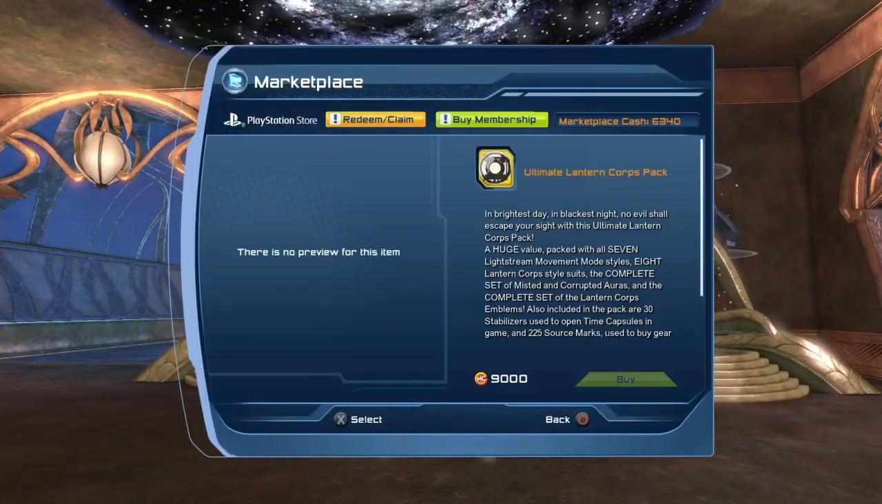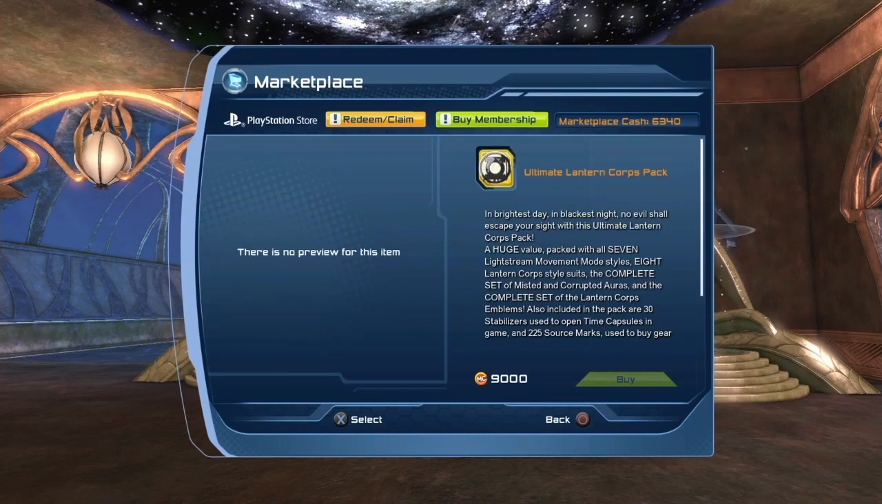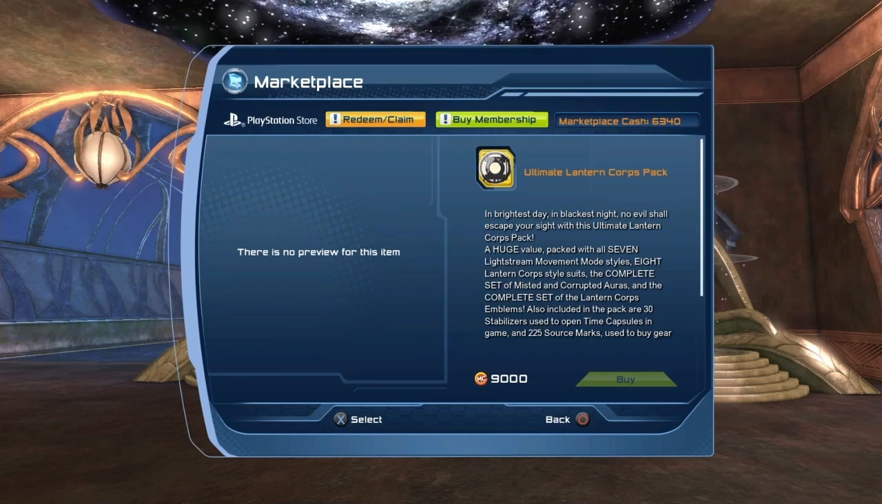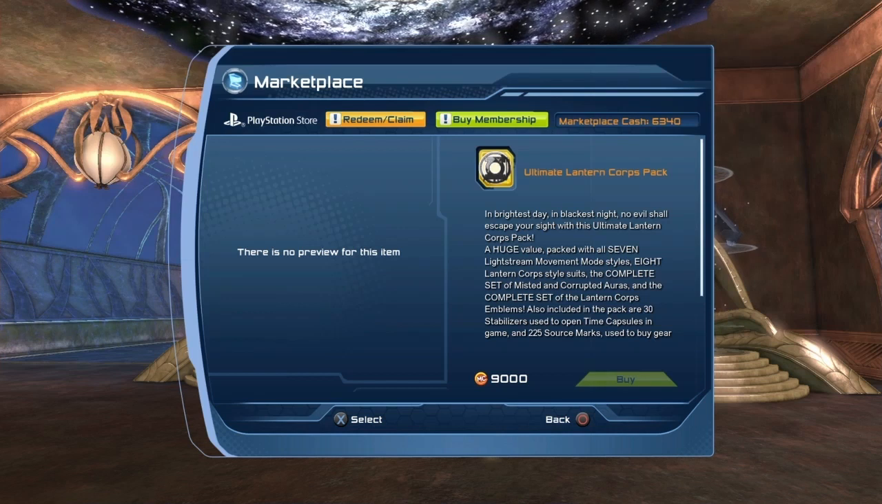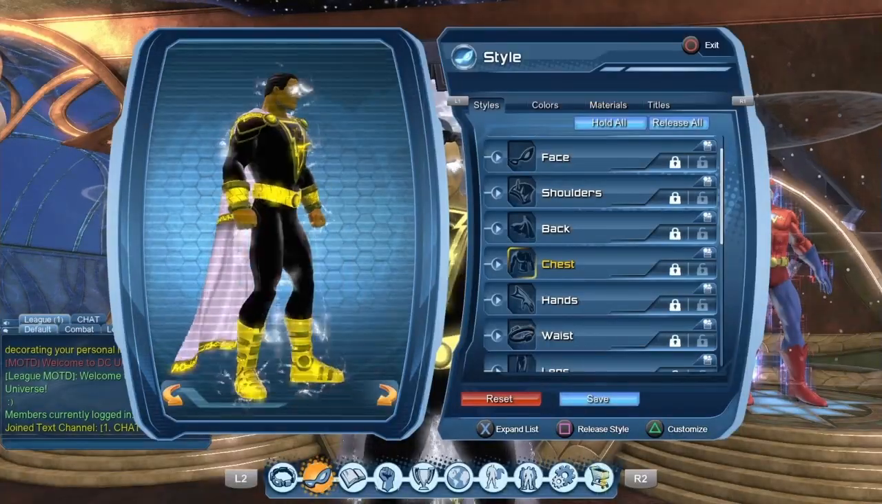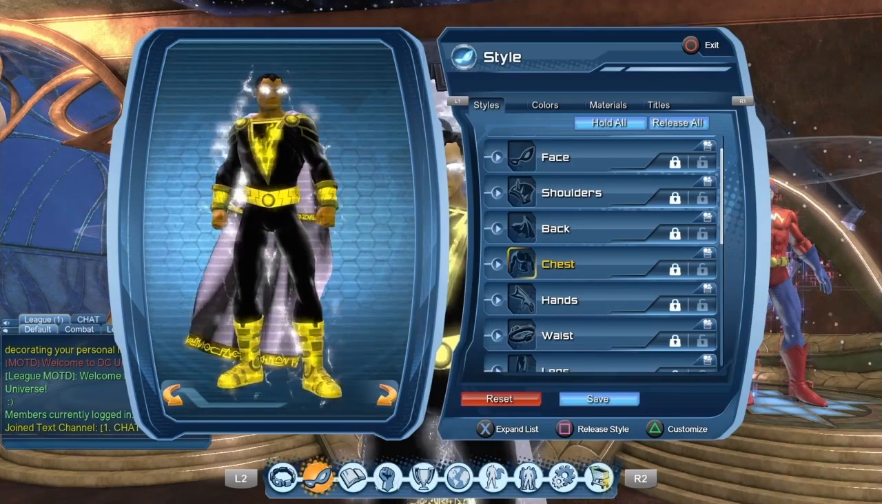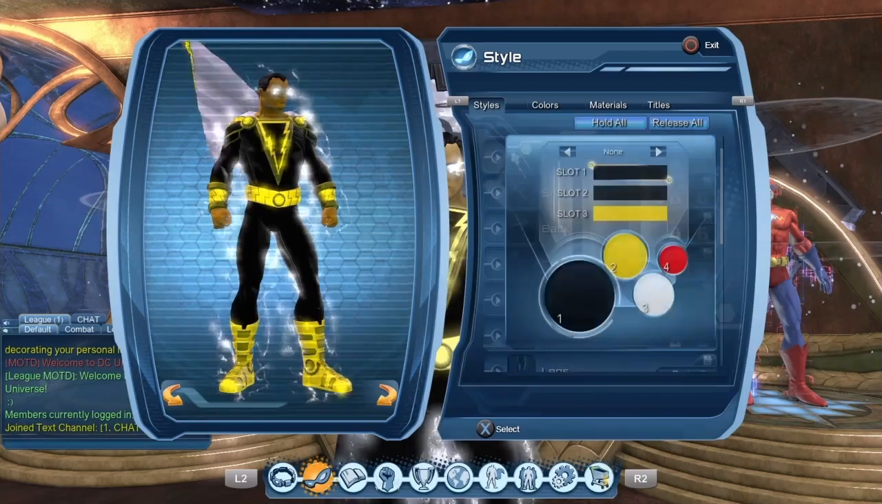Sadly, the White Light Stream movement style comes from the Ultimate Lantern Core Pack, and as you can see, it is pretty expensive. It's 9,000 marketplace cash if you are a subscriber. If you're not a subscriber, add 10% to that price. Also for the chest piece, you may be wondering why I did not put the lightning bolt yellow. I'll show you why right now.